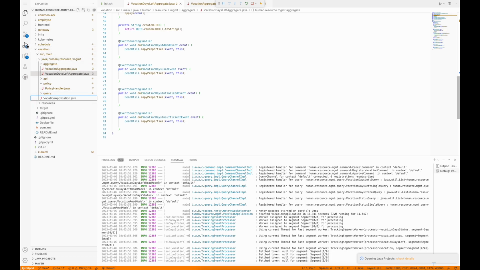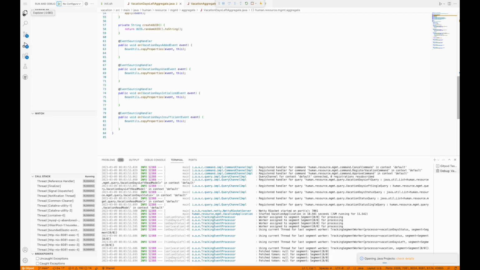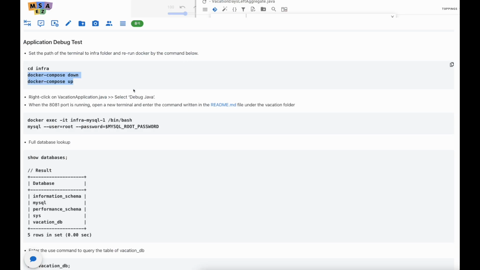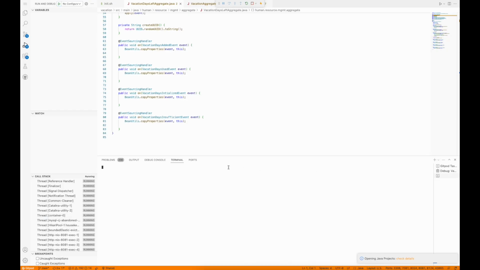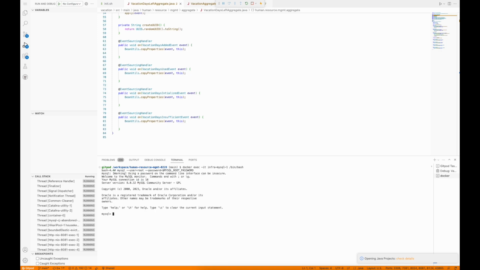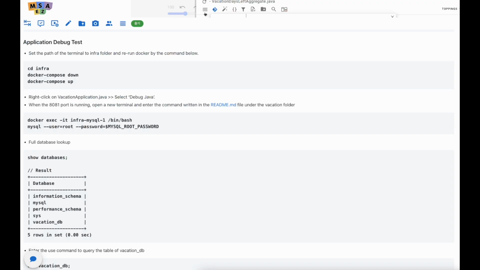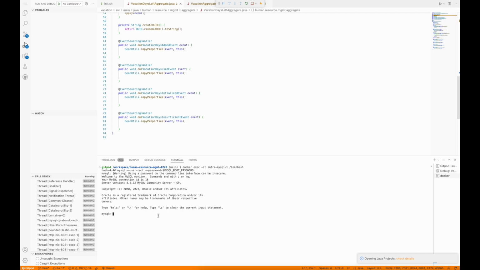Then our next step is finding the database, which is in MySQL. So I'll copy this command and open a new terminal and put it in. So we are now in the MySQL server, and we will check the database list by putting in show databases.